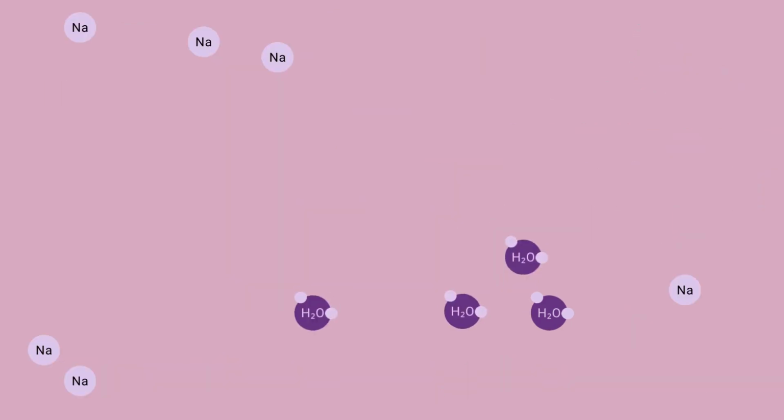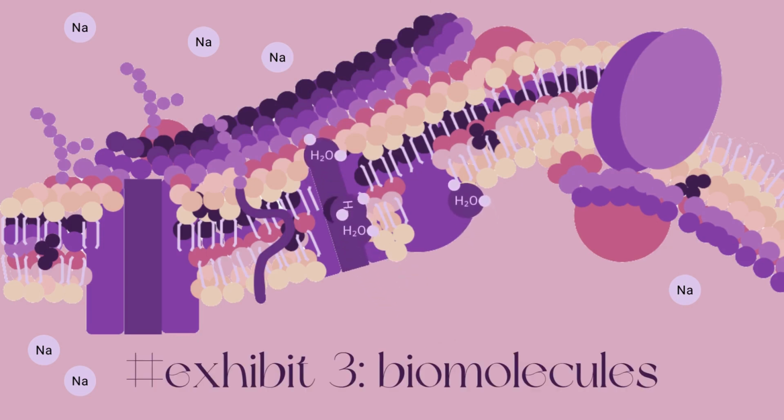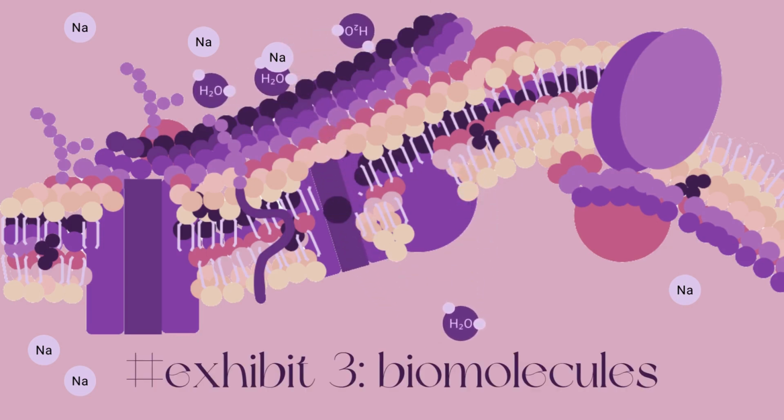Now, dehydration often leads to an increase in the osmolarity, or concentration of solutes, of the extracellular fluid. Cells need to sense this change and respond to it to maintain osmotic balance. Receptor proteins on the cell membrane, such as osmoreceptors, can do this, and they detect the increased osmolarity and trigger signaling pathways that lead to the release of antidiuretic hormone, or ADH. These hormones help the body retain water by increasing water reabsorption in the kidneys, which ultimately helps counteract dehydration. Receptor proteins also trigger the feeling of thirst and stress hormones.